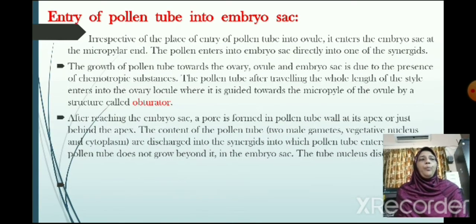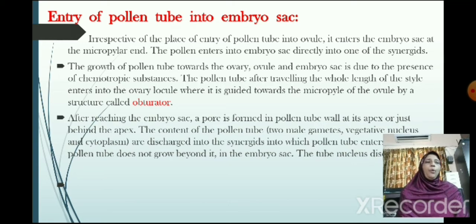The entry of pollen tube into embryo sac. Irrespective of the place of the entry of the pollen tube into ovule, it enters the embryo sac at the micropylar end. The pollen tube enters the embryo sac directly into one of the synergids. The growth of the pollen tube towards the ovary, ovule and embryo sac is due to the presence of chemotropic substances.